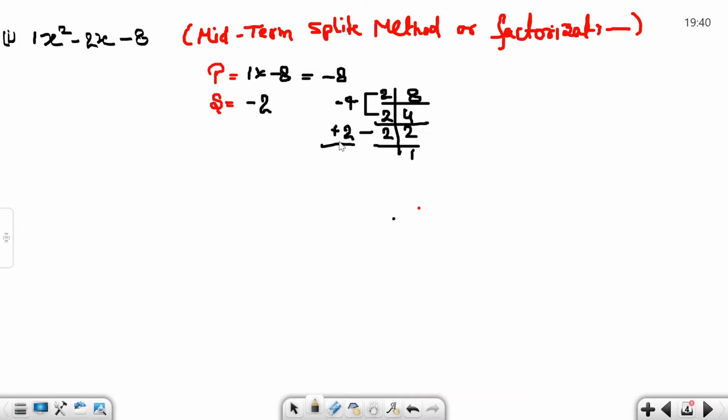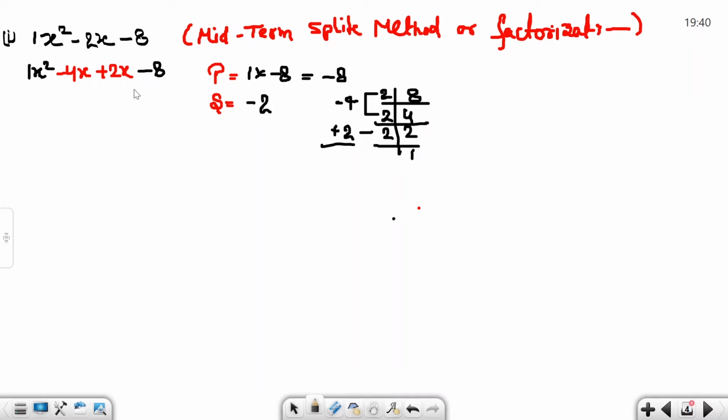When you sum, minus 2; when you multiply, minus 8. So we get two factors, minus 4 and plus 2. So write minus 4x and plus 2x, and write the first term and last term as it is, 1x square and minus 8.